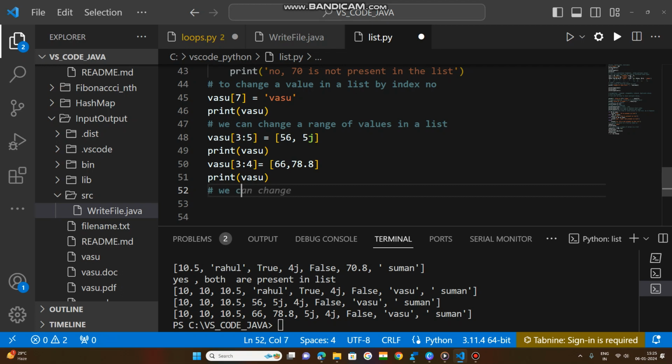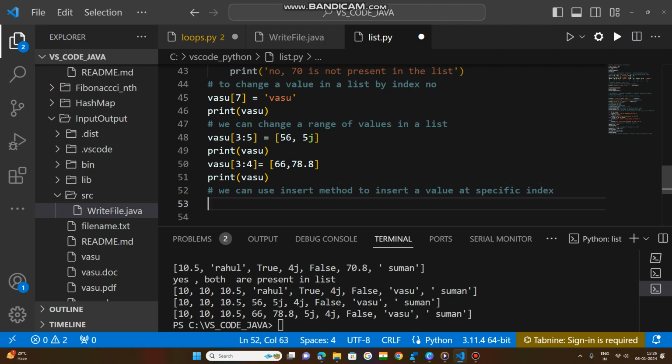Okay, we can use the insert method to insert a value at a specific index.